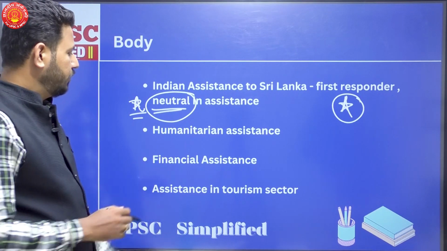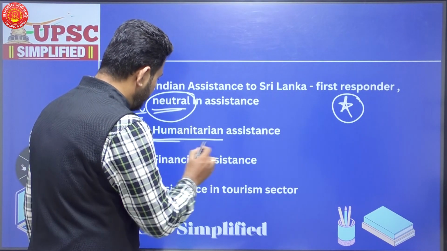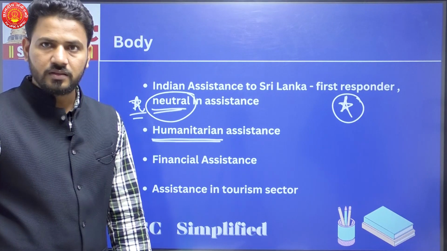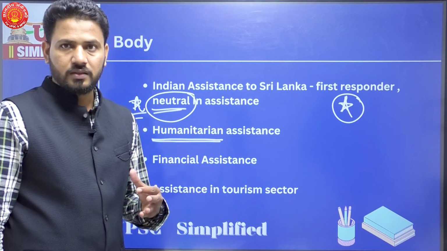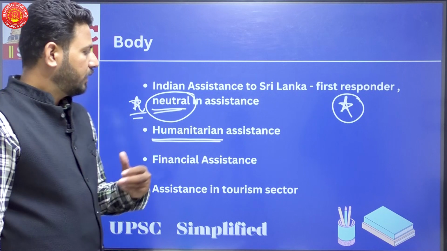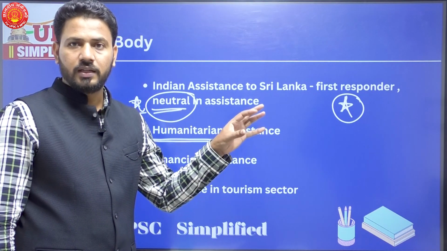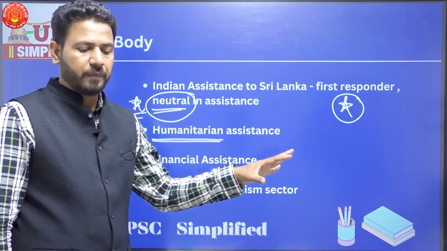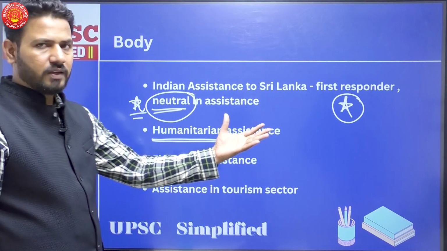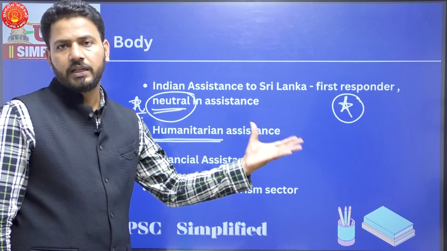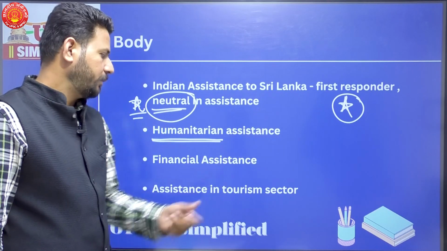The second important help that India gave was humanitarian assistance, that is the medical assistance. I'm not giving you the facts and figures here. This is only the approach of what you should be writing. So, we have given millions of dollars under humanitarian aid. That figure you can mention here.